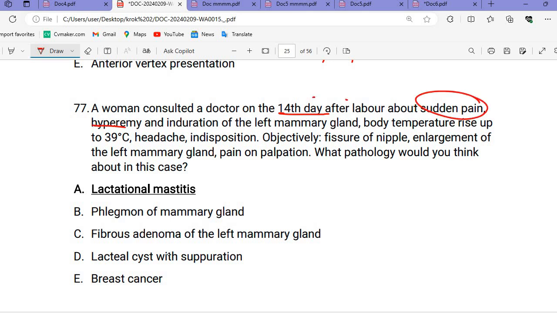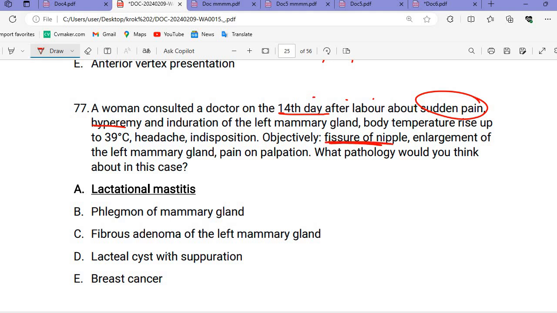See, 14th day after labor means the baby is suckling the milk, biting the nipples and putting cracks in them, and through that, bacteria can enter the breast. That causes induration of the left mammary gland, body temperature rise, headache, and fissure of the nipple, enlargement of the left breast, pain on palpation.